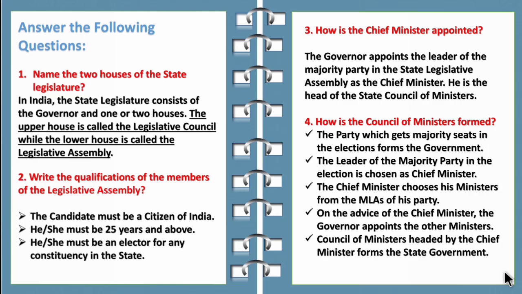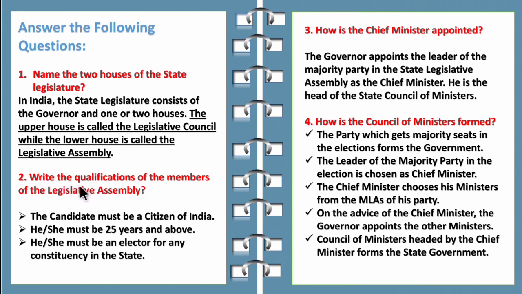Now let's move on to answer the following questions, 2-mark questions. Name the 2 houses of the state legislature. So we have seen there are 2 houses, upper house and lower house. In India, the state legislature consists of the governor and 1 or 2 houses. The upper house is called the legislative council, while the lower house is called the legislative assembly.